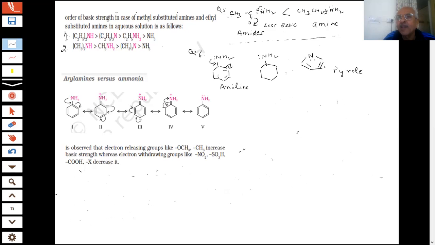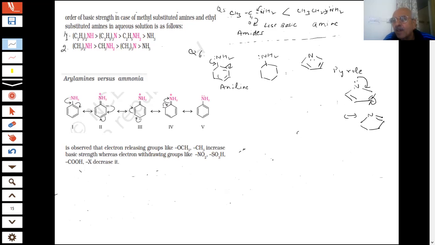4n plus 2 rule. How many? 2 plus 2 and 2, 6 electrons. This also, what happens here, in pyrrole? This is an aromatic compound, students. You know about it. You have seen what happens to this lone pair of electrons, student. Something like this, a resonance. What will be the result of that, students?